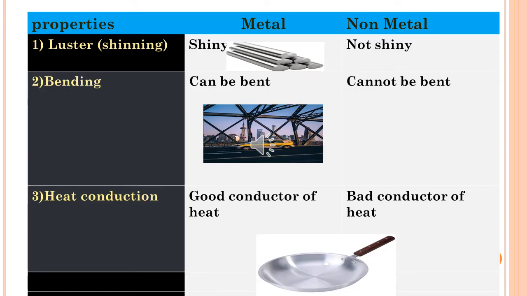Now we are talking about the properties of metals and non-metals. What is the difference between metals and non-metals? Properties means something I talk about to make it special. Number 1, luster or shining. As we see in this picture, metals are shiny. Non-metals are not shiny.